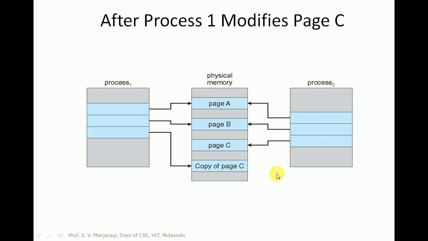So this is called copy on write. Whenever a process tries to perform a write, that is, tries to modify the particular page, it is not allowed in the original page. A duplicate copy is created, and the modification will be done in that copy of page C, and the old page is still being utilized by process P2.